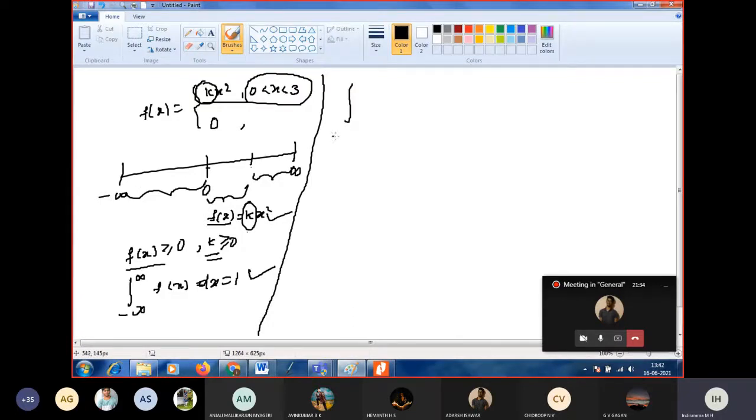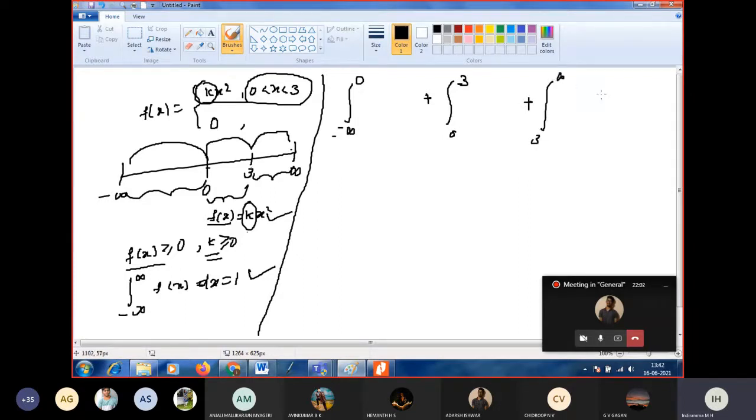Now I will explain the interval clearly with this problem. I am going to write my minus infinity to plus infinity interval as minus infinity to 0, plus 0 to 3, plus 3 to infinity.